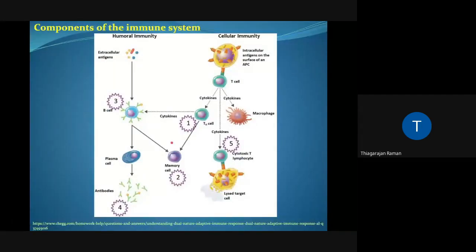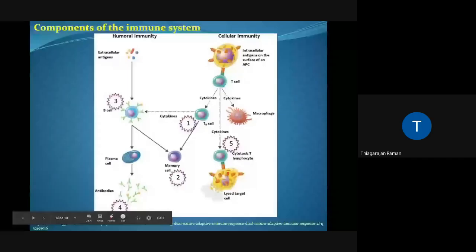Which means when you fall sick for the first time, but after 5 or 6 years you are again infected by the same antigen, you will never fall sick, because you have a memory component in your body which remembers the antigen to which you were actually exposed. And in this case, if the T cell is activated, then the T cell will go on to kill the target cell, and thus all your antigens are also killed in the process.